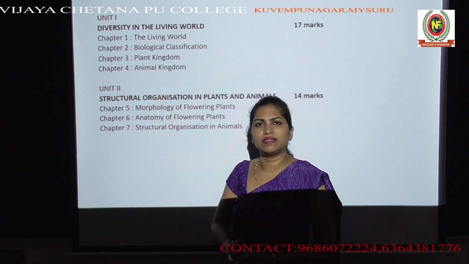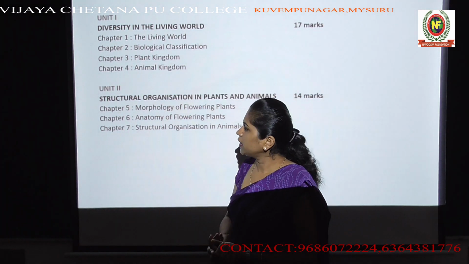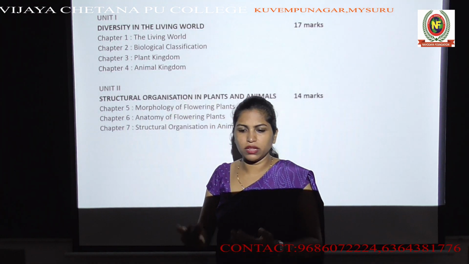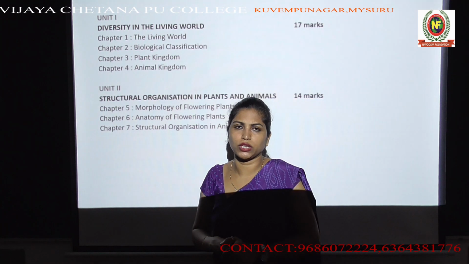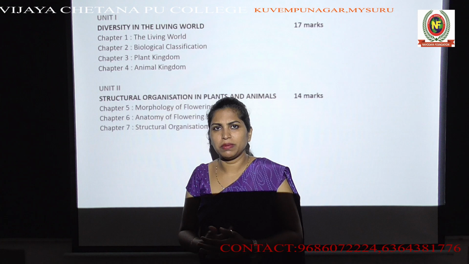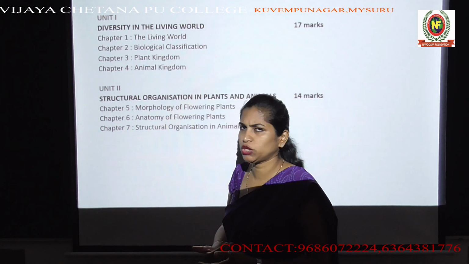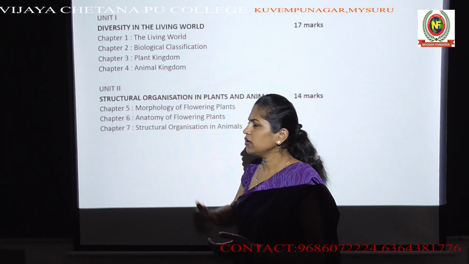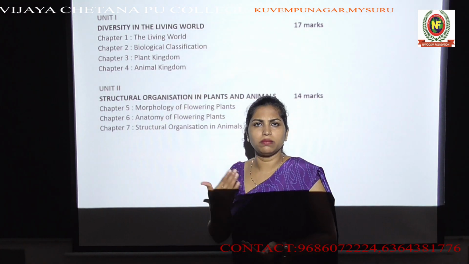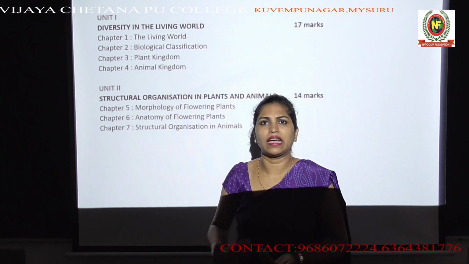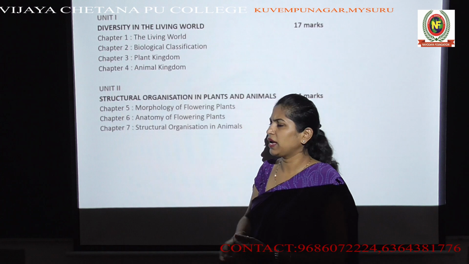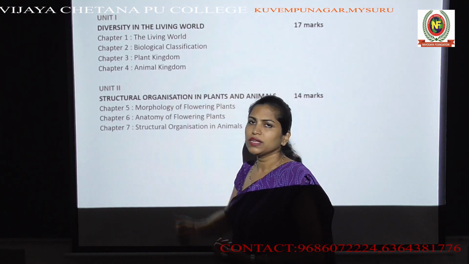Then moving on to chapter 6, it talks about the anatomy of flowering plants. So we will be studying the anatomy, or the internal structure, of a flowering plant. In this chapter, we will study the tissues present in flowering plants: parenchyma, collenchyma, sclerenchyma, xylem, and phloem. These are the internal structures of a flowering plant, and they will be covered under chapter 6.